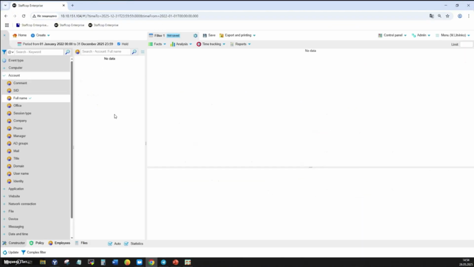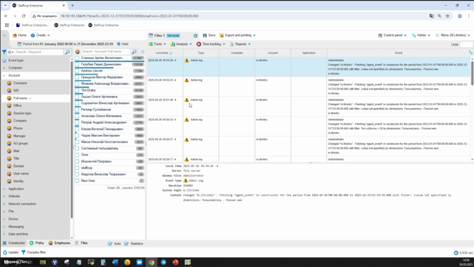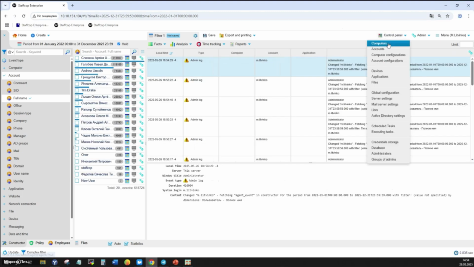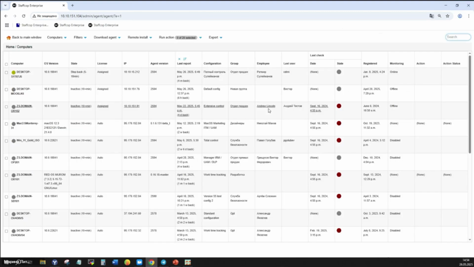The next feature is the offline screenshot replay player. In the latest version of Staffcop Enterprise 5.6, you can now download a player to view screen recordings saved by the agent. You can find this setting in the Computers section, Screenshots Back Player.